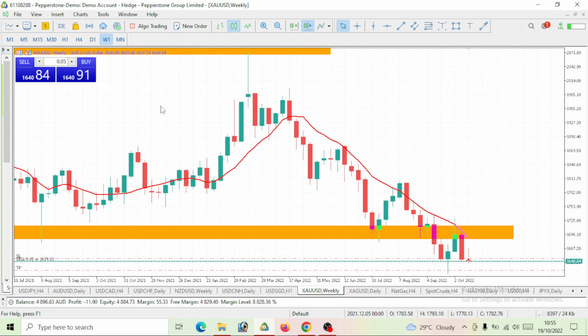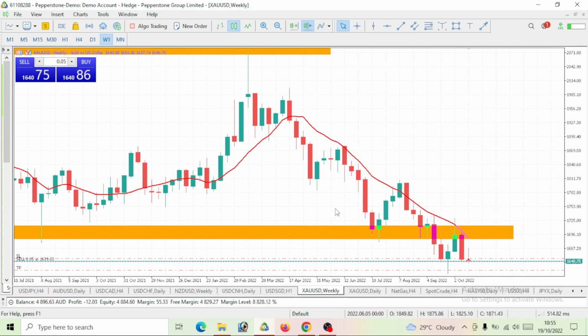Now, reason two is that I've included this moving average, right? We all know the rules of trading with a moving average, and I'm using a 10-period moving average, by the way. Once the price is below our 10-period moving average, we have to short it, right? But if it is above it, then we have to go long. So clearly we can see this price is below the 10-period moving average, so we have to actually short it.